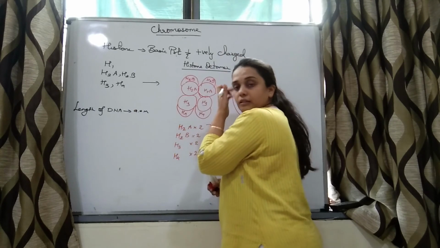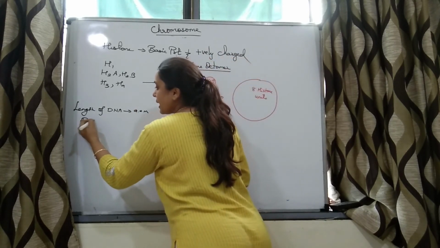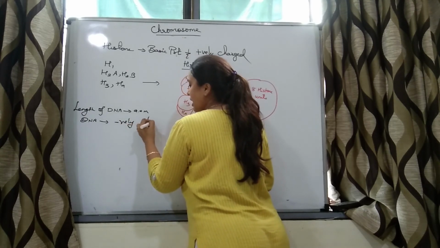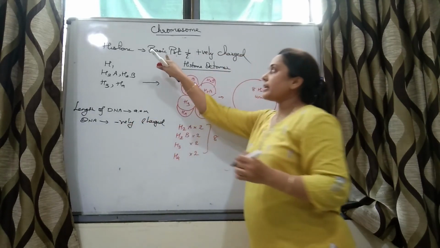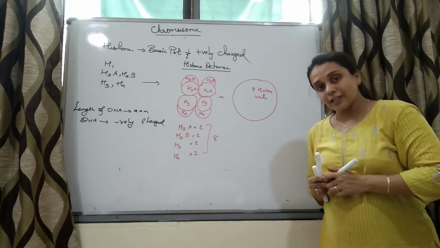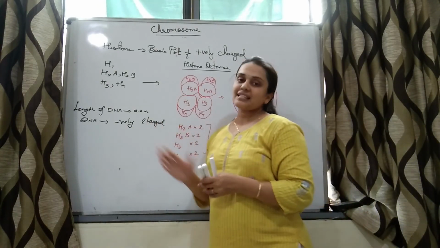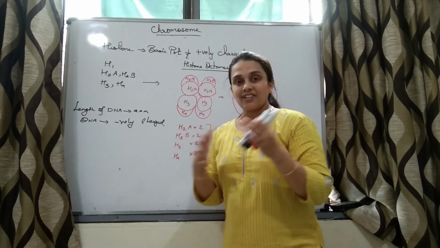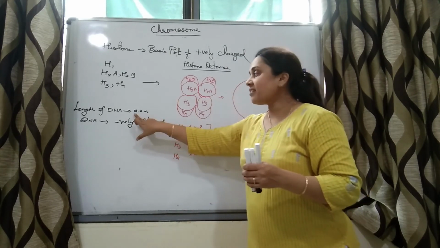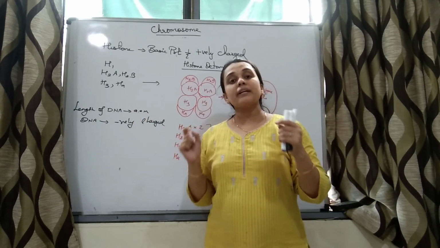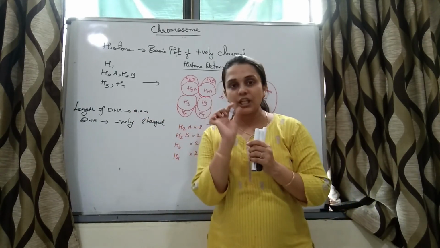Now as I said, length of DNA is 2.2 meter. One more thing, DNA is negatively charged. Histone proteins are basic proteins and those are positively charged. DNA is negatively charged. So both can attract each other. Length is 2.2 and this much of long DNA has to be accommodated in a tiny nucleus.